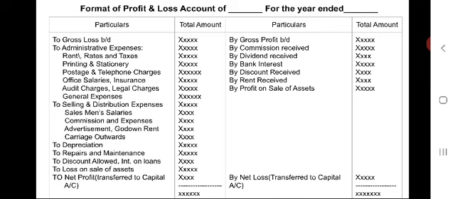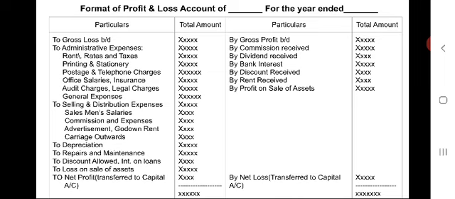To gross loss brought down, to administrative expenses like rent, rates and taxes, printing and stationery expenses, postage and telegram expenses, office salaries, telephone charges, lighting charges, legal charges, general expenses, audit fees, insurance, and so on will come under this head, administrative expenses.